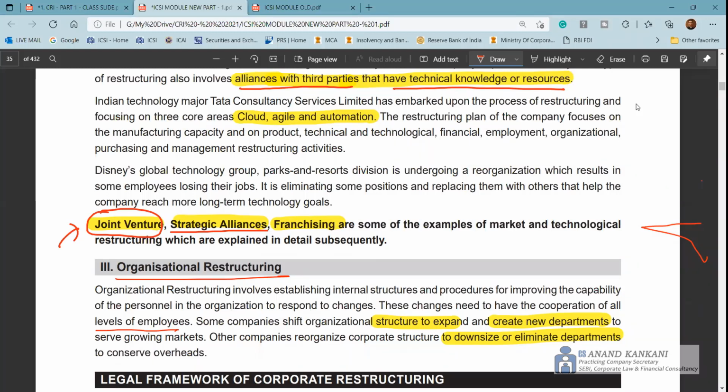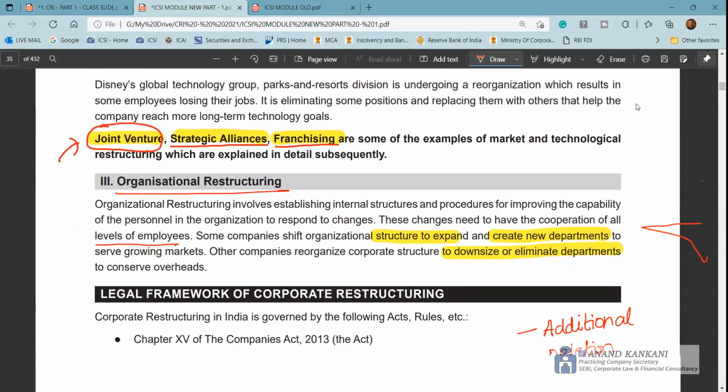A classic example I always give for strategic alliance is the credit card companies. They ally with restaurants, airline companies, petroleum companies or other companies, where they give additional cashbacks and discounts. That is a strategic alliance, not a joint venture. And in the case of franchising, there is a brand owner who permits the franchisee partner to use the brand name, and in return gets a franchisee fee and revenue sharing. This is what happens in franchising.